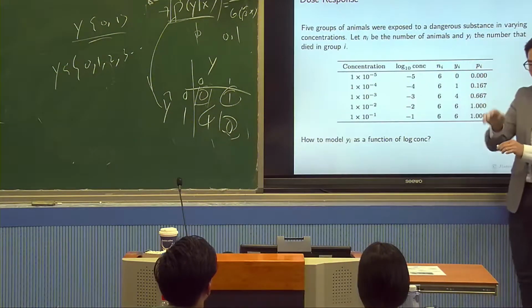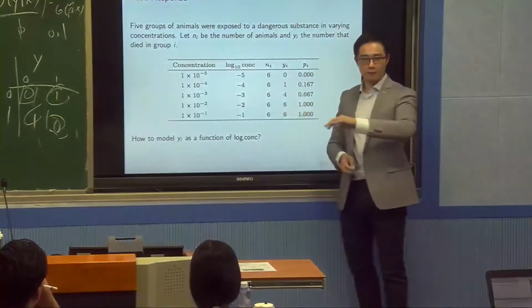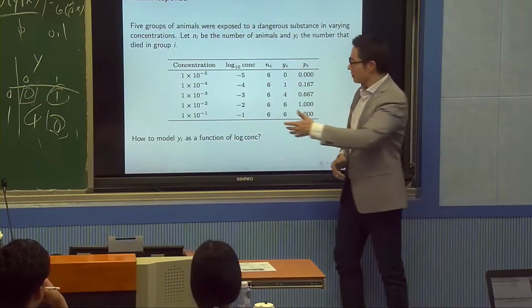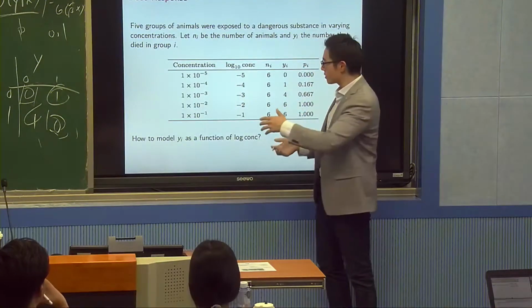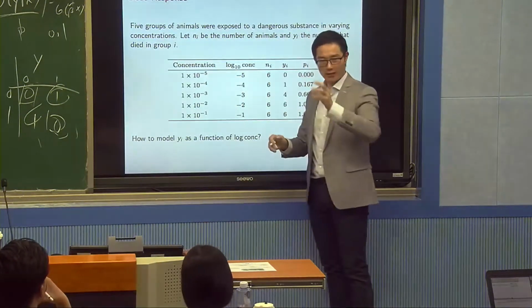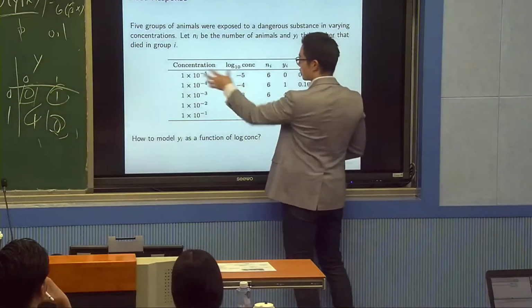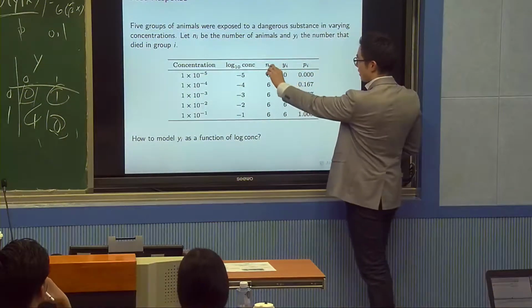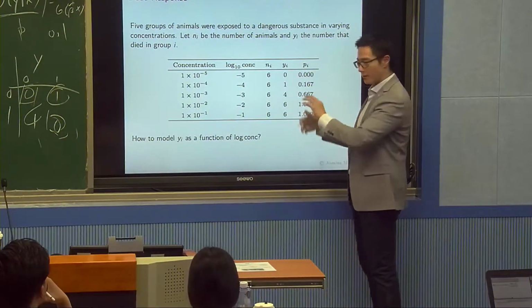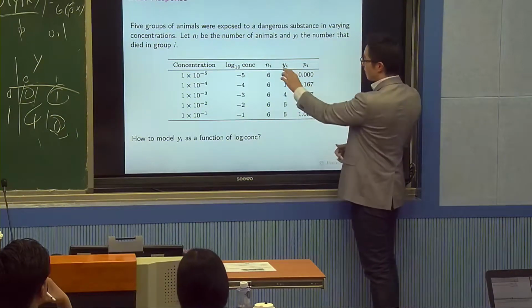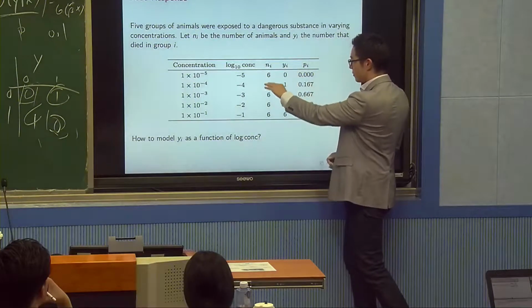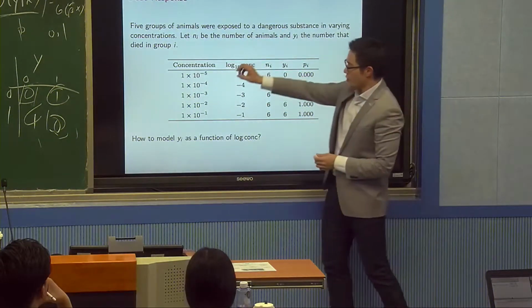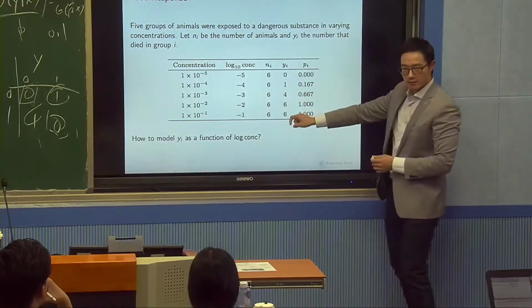Now, these 5 data points come from an experiment in which, for example, we have a group of rats or animals exposed to some kind of chemicals. So this is the concentration of a chemical. This is how many animals, how many rats there are in the group, like 6. This is how many died. Okay? Y is how many died. So we have 6 rats, 6 animals in each group. Now, if the concentration gets really high, everybody dies. If the concentration is low, nobody dies.